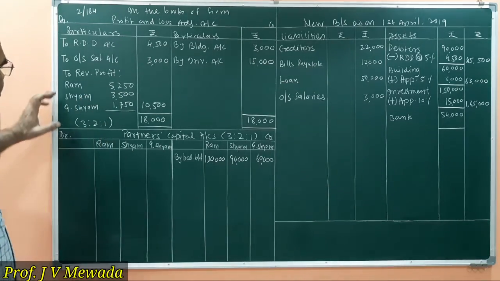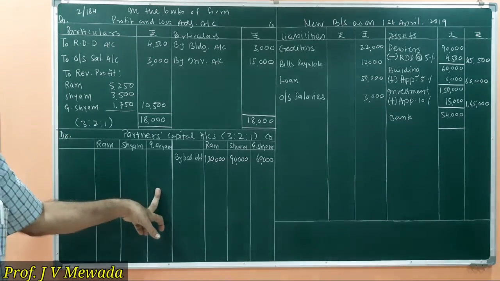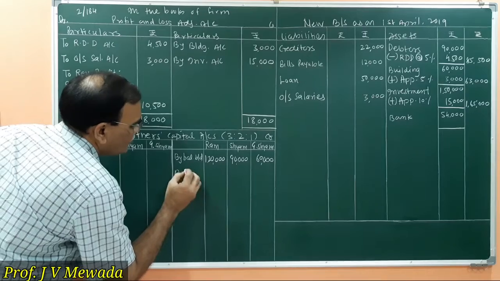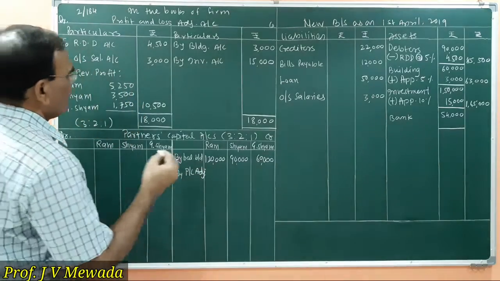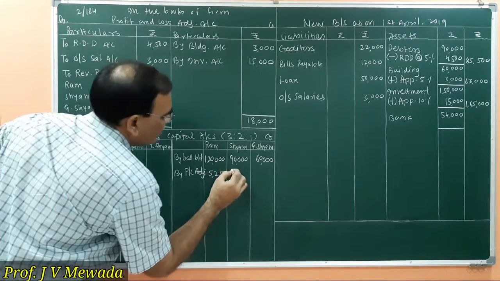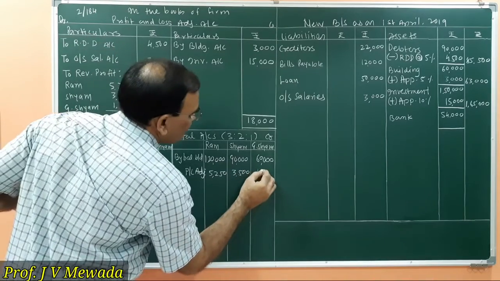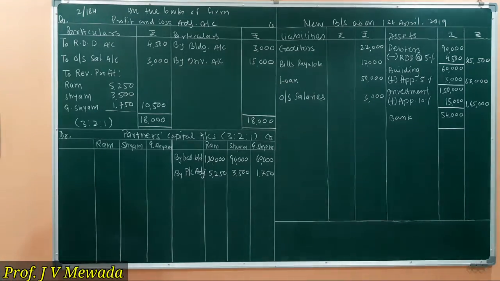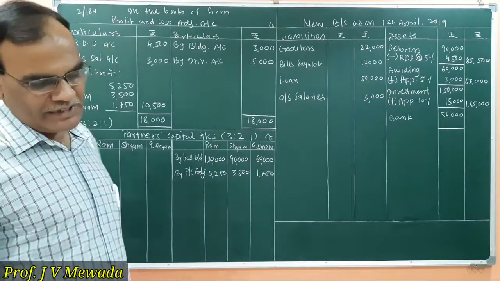Now, whatever revaluation profit we'll get, that we are supposed to transfer to partners' capital account on the credit side. So by profit and loss adjustment account 5,250, 3,500, 1,750. So this is the amount which is credited to the partners on account of revaluation of assets and liabilities.